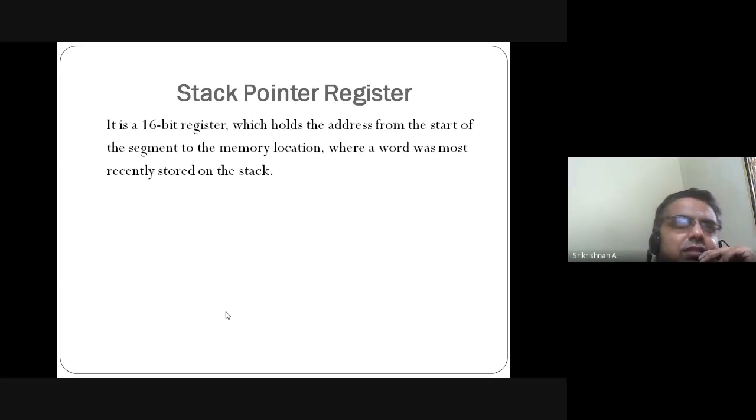It is a 16-bit register. It holds the address of the memory location. So the stack pointer also will be updated periodically.